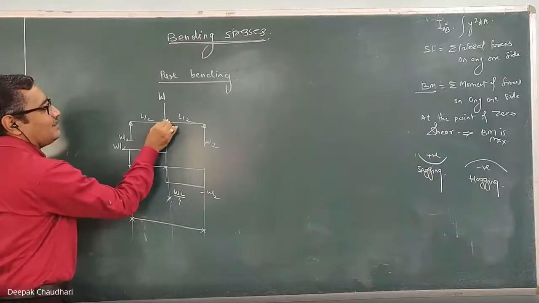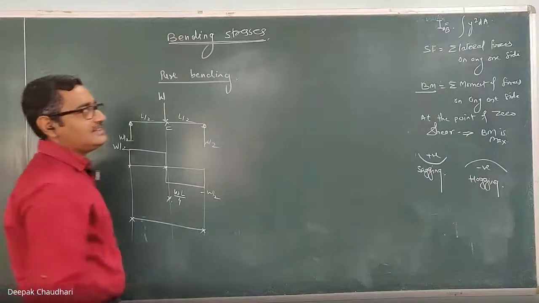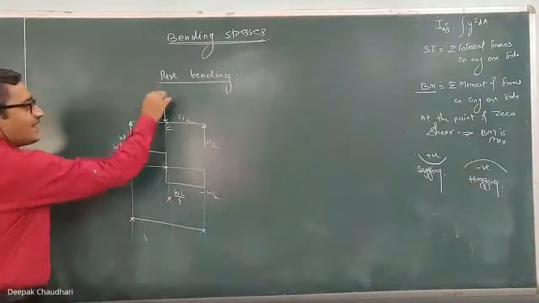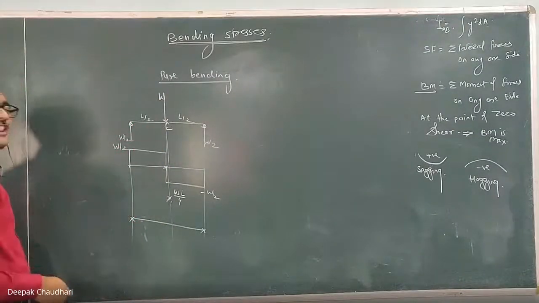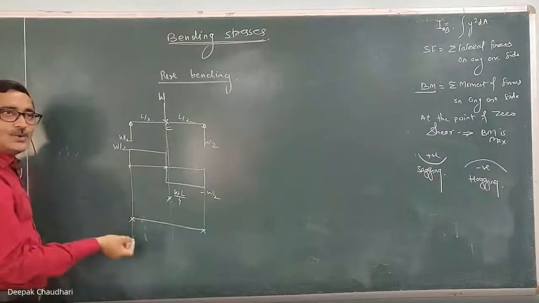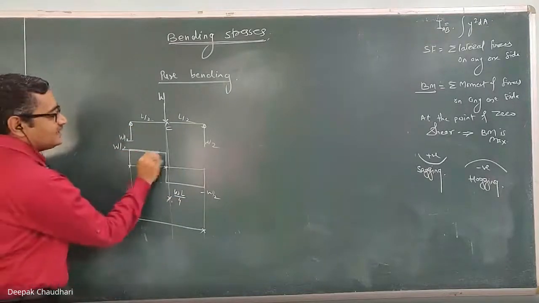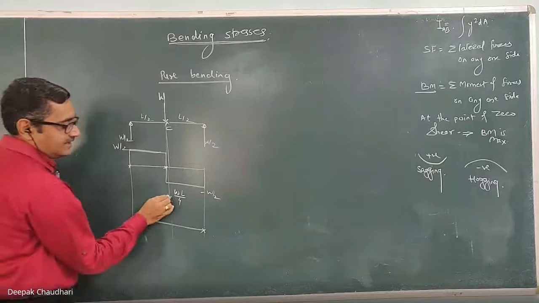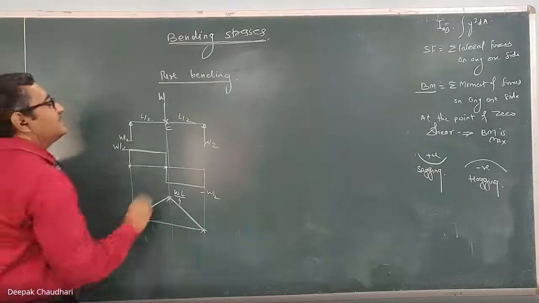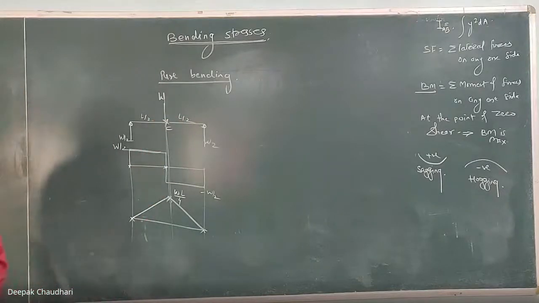How much is that maximum bending moment? If I calculate the bending moment here, it is W by 2 into L by 2, so WL by 4. It is the algebraic summation of the moment of all forces on any one side of the section. So I have considered the section at point C and considering the forces on the left hand side, this is the only one force, whose moment is W by 2 into L by 2, that is WL by 4. Now since the shear force is a horizontal straight line, this will be an inclined straight line, this will also be an inclined straight line. So this is the bending moment diagram, and the maximum bending moment is at point C, which is WL by 4.